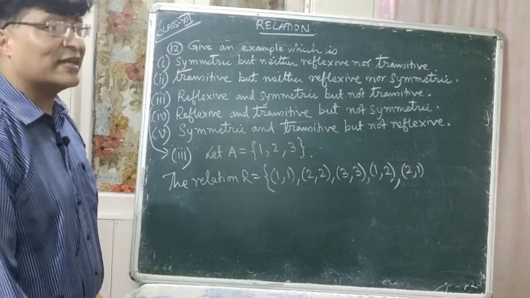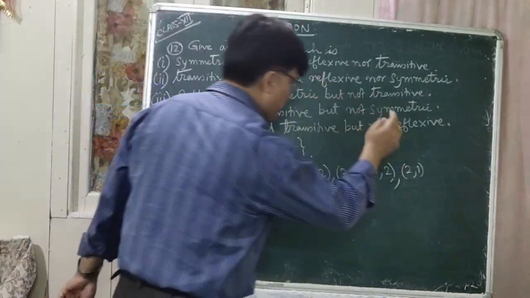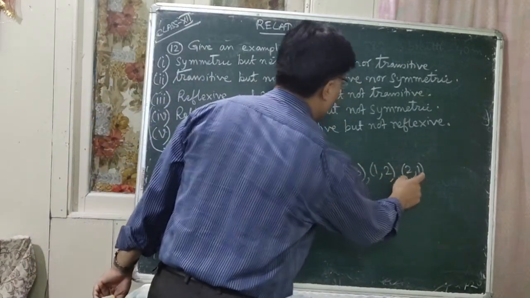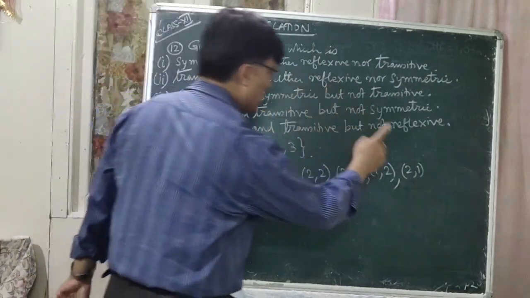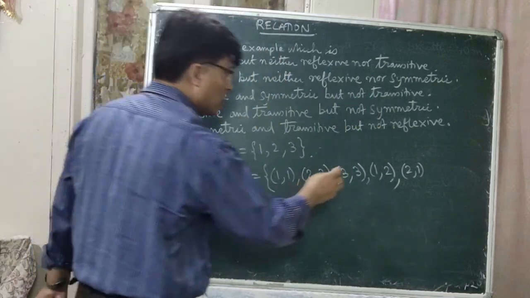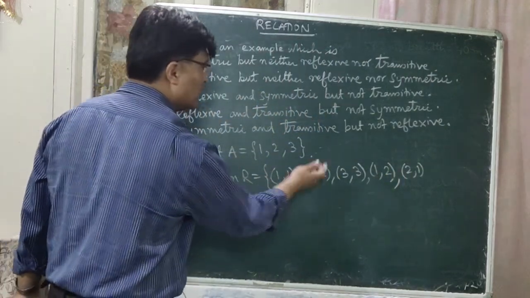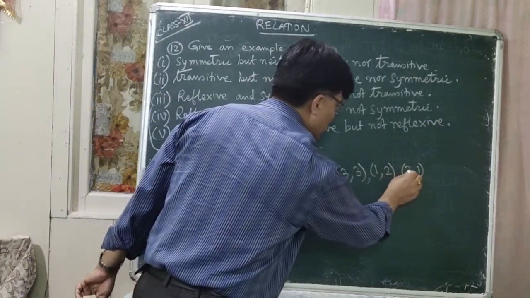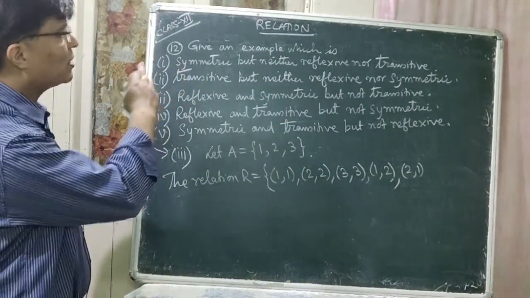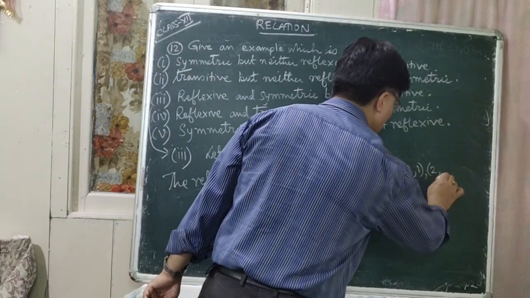Now let us check for transitivity. 2,1 is there. Okay? अब यो transitive हो के हैन? हुनु हुँदैन transitive यहाँ. 2,1 is there, 1,2 is there. So 2,2 is there, isn't it? 2,2 is there. 1,2 is there, 2,1 is there, 1,1 is also there. So it is transitive relation. But it should not be transitive here. So let us write 2,3.